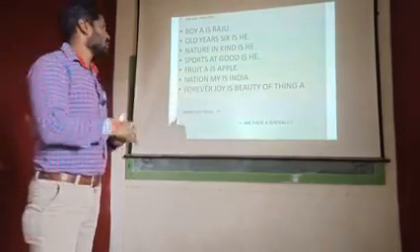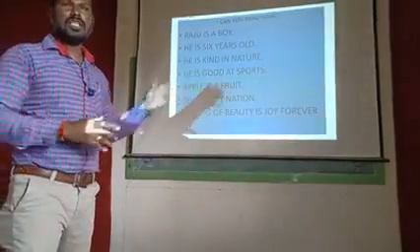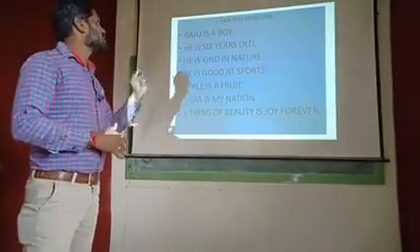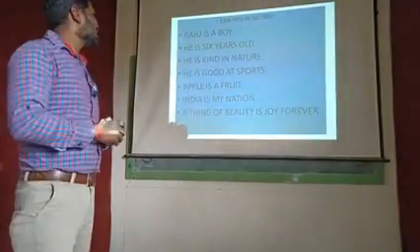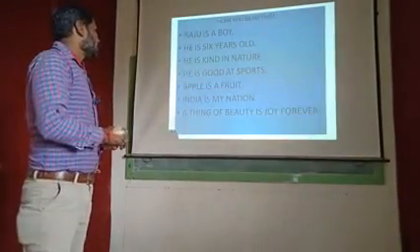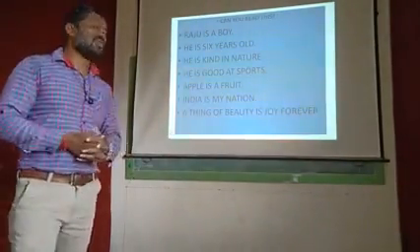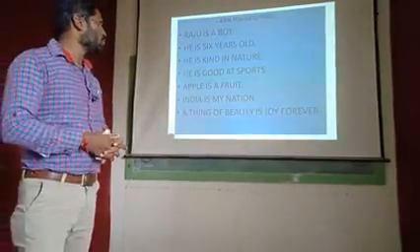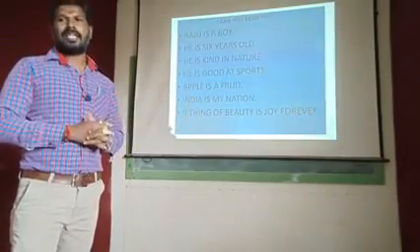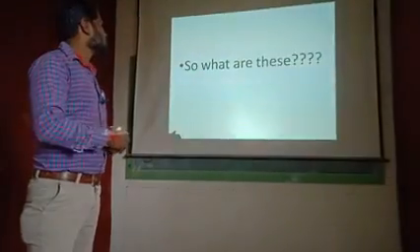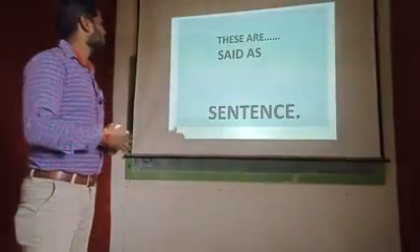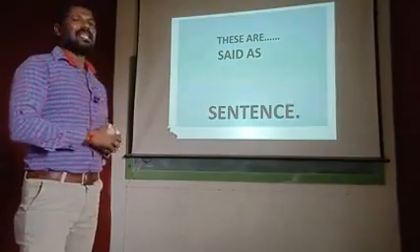Okay, next. See here. Raju is a boy. He is 6 years old. He is kind in nature. He is good at sports. Apple is a fruit. India is my nation. A thing of beauty is a joy forever. So these are all meaningful sentences. So these are called sentences.